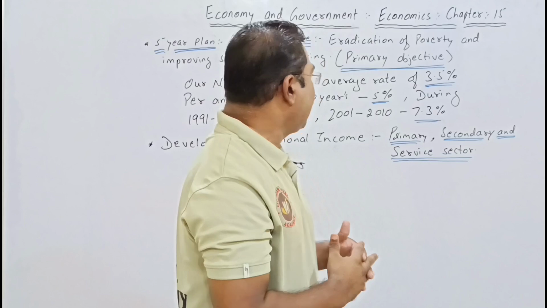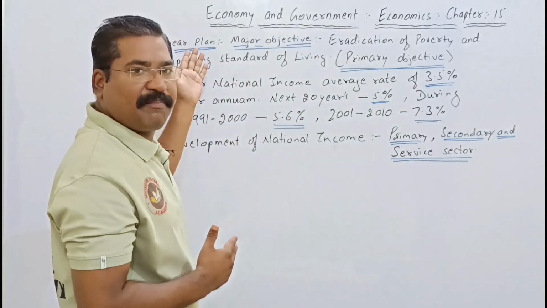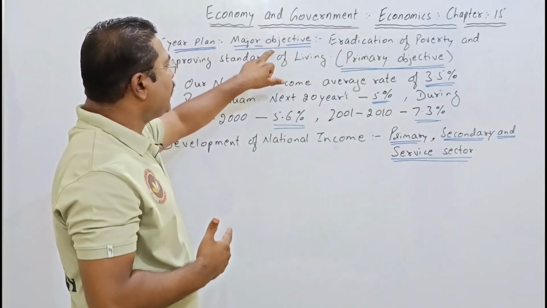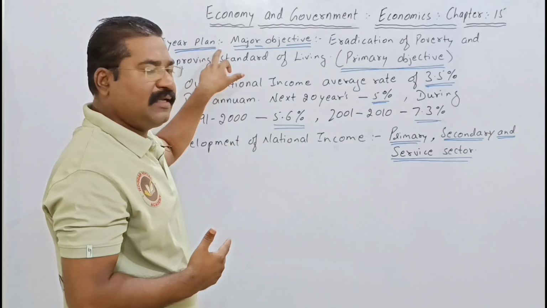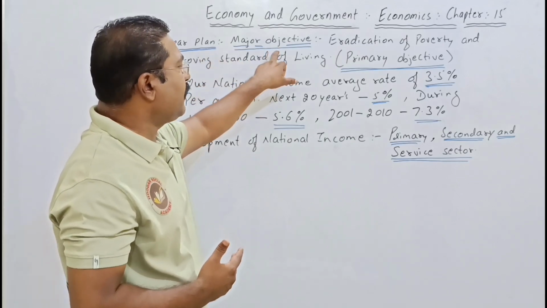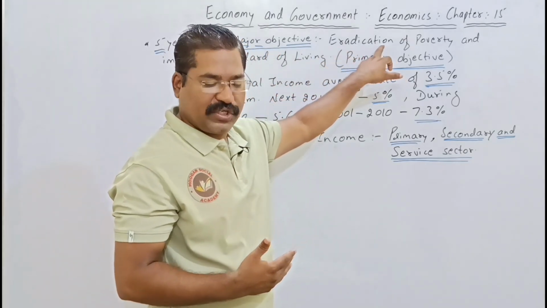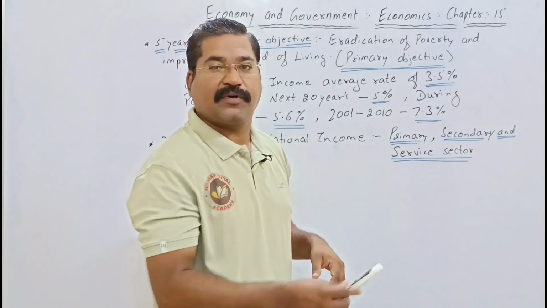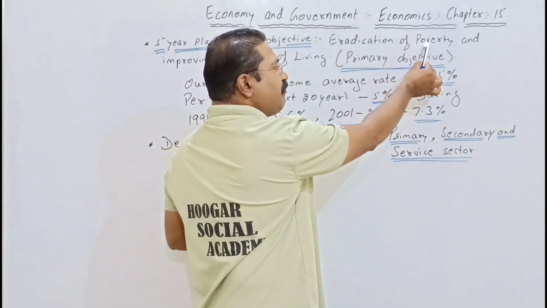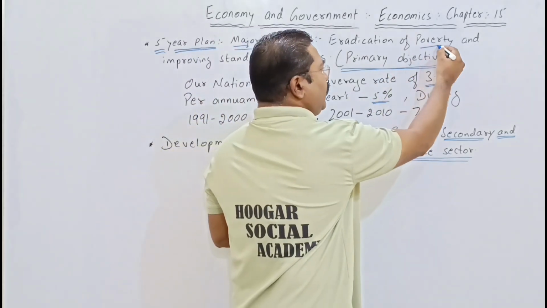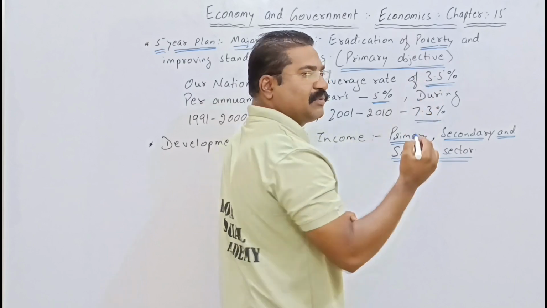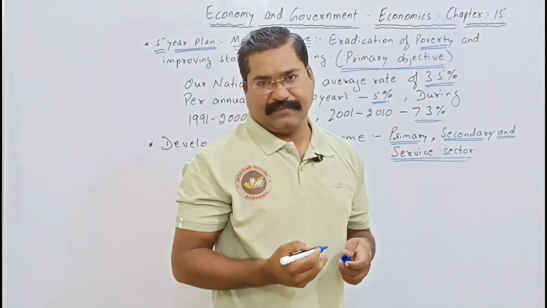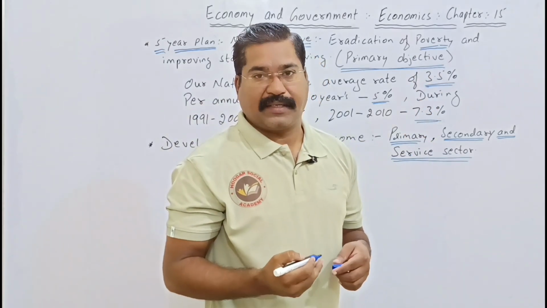So we can understand that the major objective which was kept in the 5-year plan was related to eradication of poverty. It was about which one? Eradication of poverty, which is one of the biggest challenges to the country called India.